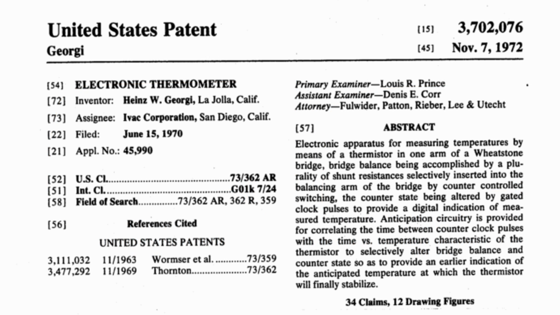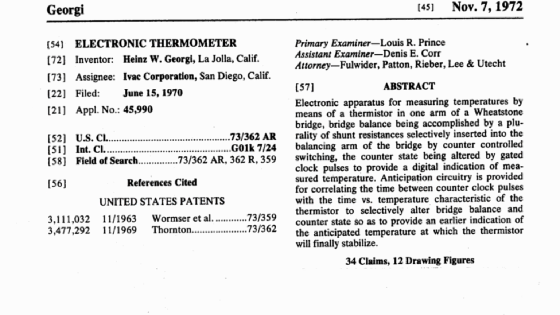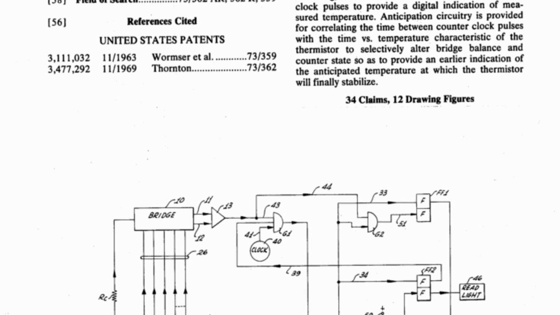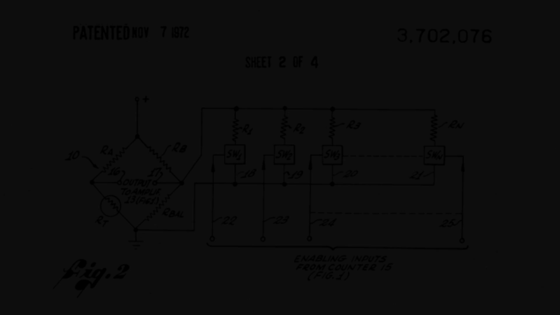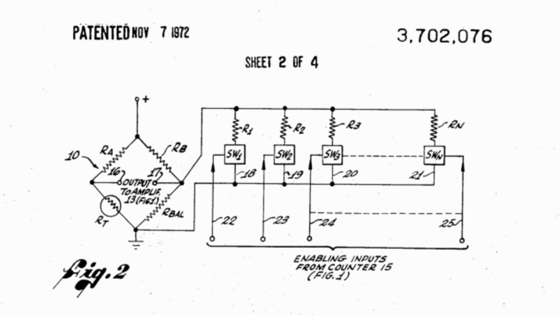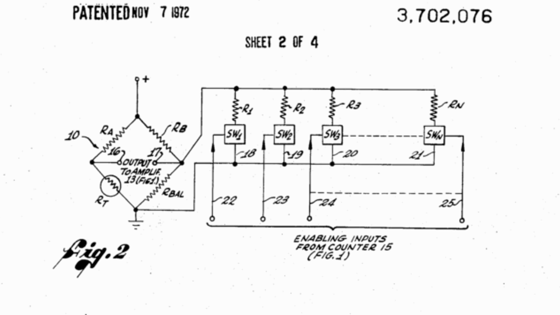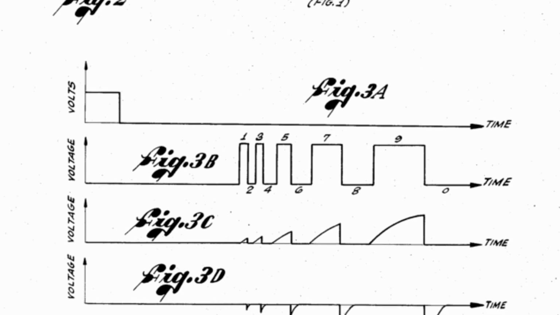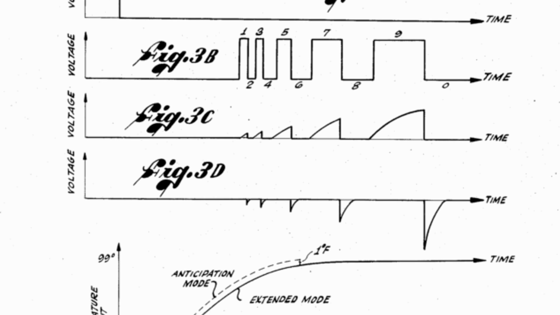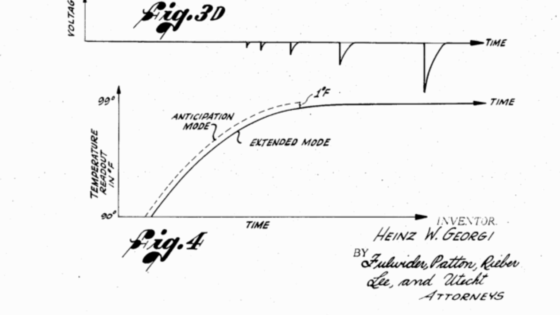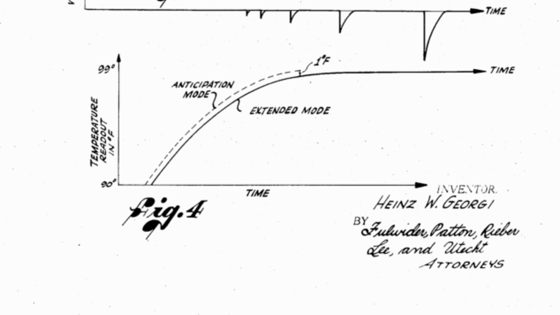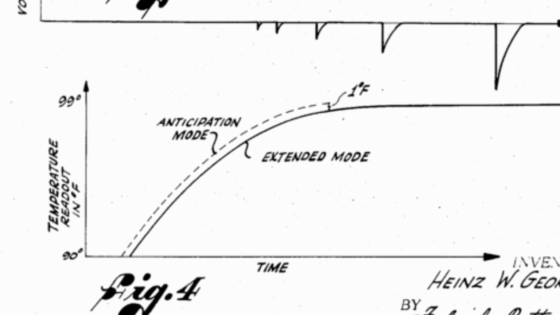This idea of anticipation was included in the patent for what I think is the first commercial electronic thermometer. It was patented in 1972 by the IVAC Corporation. As with all technologies, the specific implementations and algorithms were improved upon, but the basic idea remains the same to this day. Using an exponential model, continuously predict the final temperature until your prediction converges. Once you've reached it, you trigger an alert.